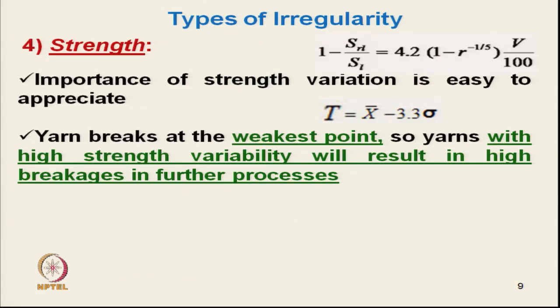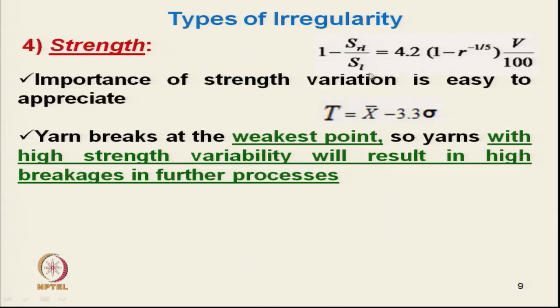Okay. Similarly, for dynamic running processes, say winding and warping, as we have seen, for the same yarn strength, x bar is the mean strength of yarn in static mode, and T is the tension required for a certain number of breakages per unit length of yarn.